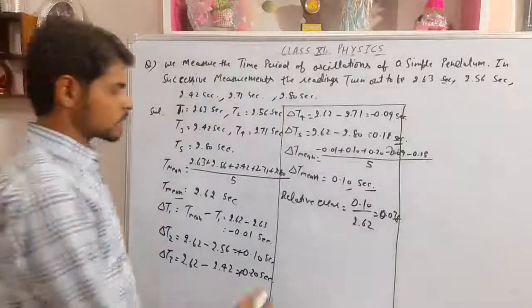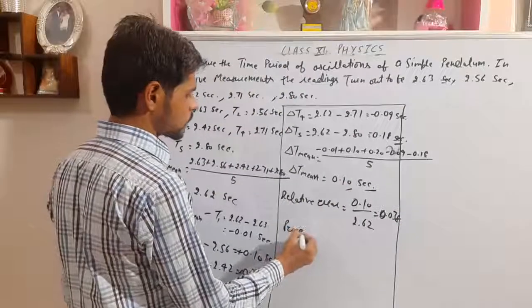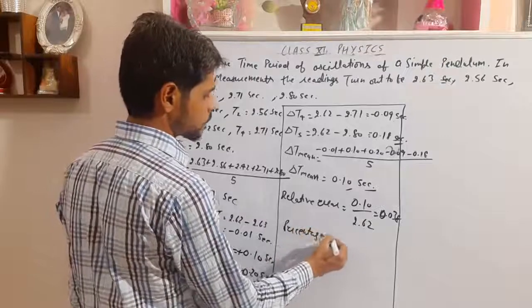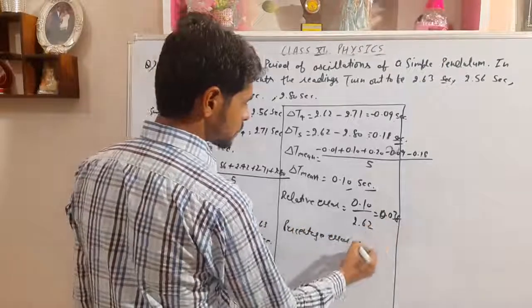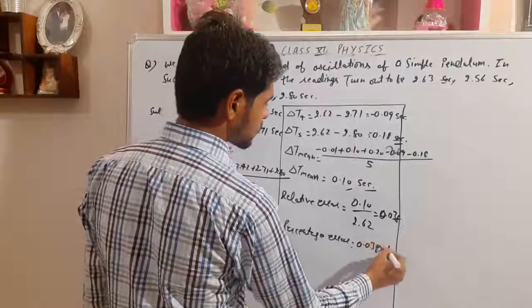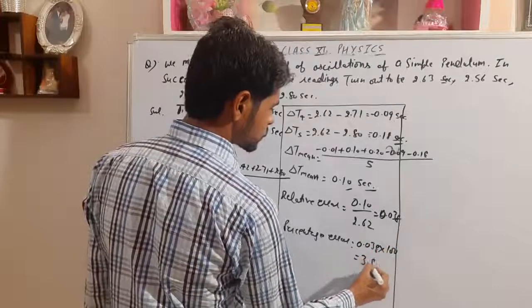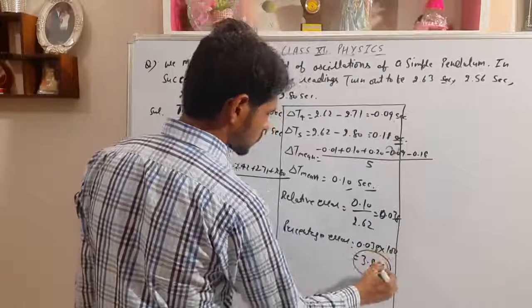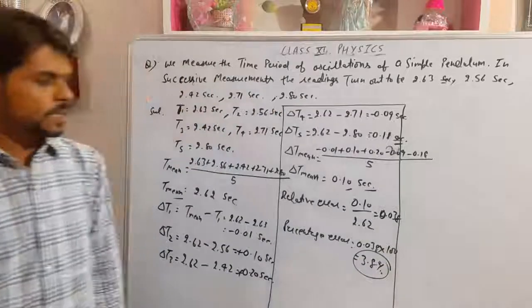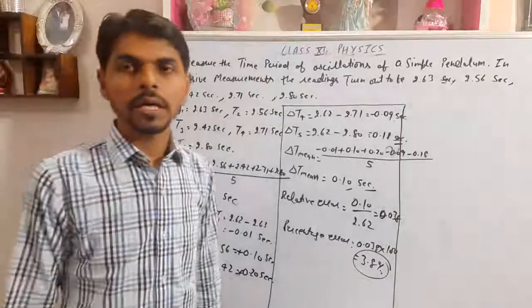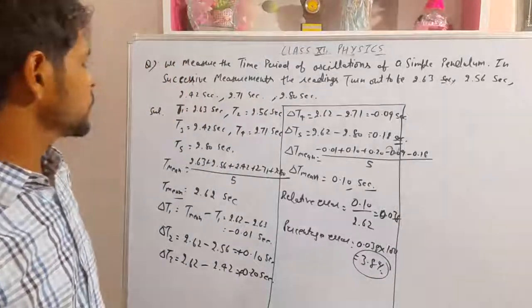This is the relative error. If we want to calculate the percentage error, what was it? Relative error multiplied by 100. So now it becomes 3.8%. So relative or percentage error is 3.8%.